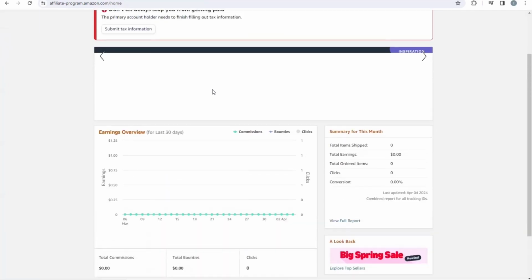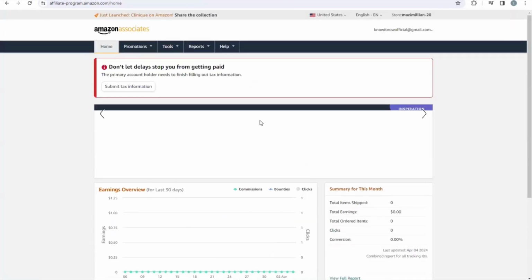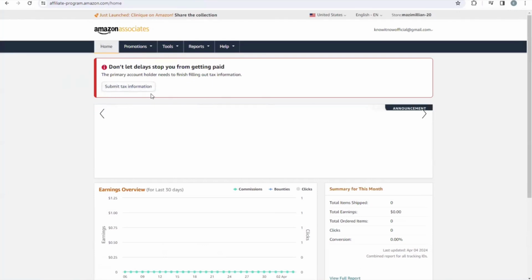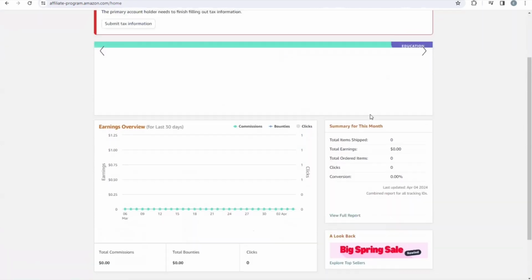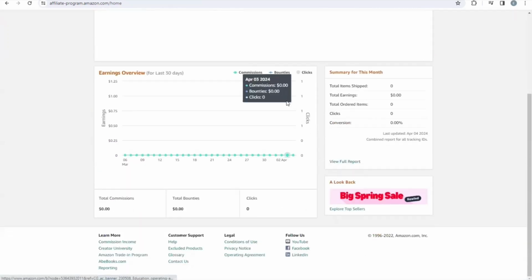Okay, once you click on later, it will bring you to here, understand, where you can see everything, right? So for now, you can start promoting their program and start making money and making commissions, right? All you need to do is make sure that you fill in your tax information. Right here, they say don't let delays stop you from getting paid. So you just need to make sure that you submit your tax information. I'm going to be doing mine later because my tax information and everything is not here with me. Once I get them, I'll do it. And I might also make a video on how to fill it up. All right, so see you guys on the other side of the screen.